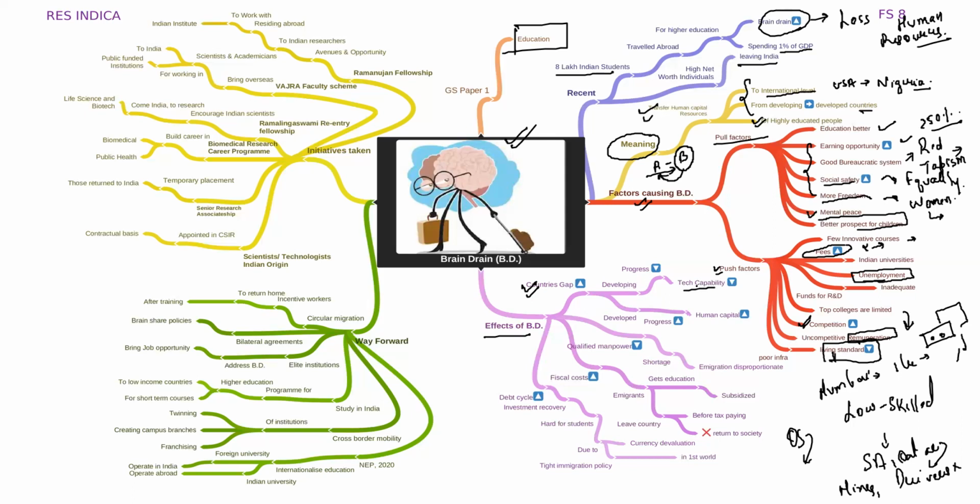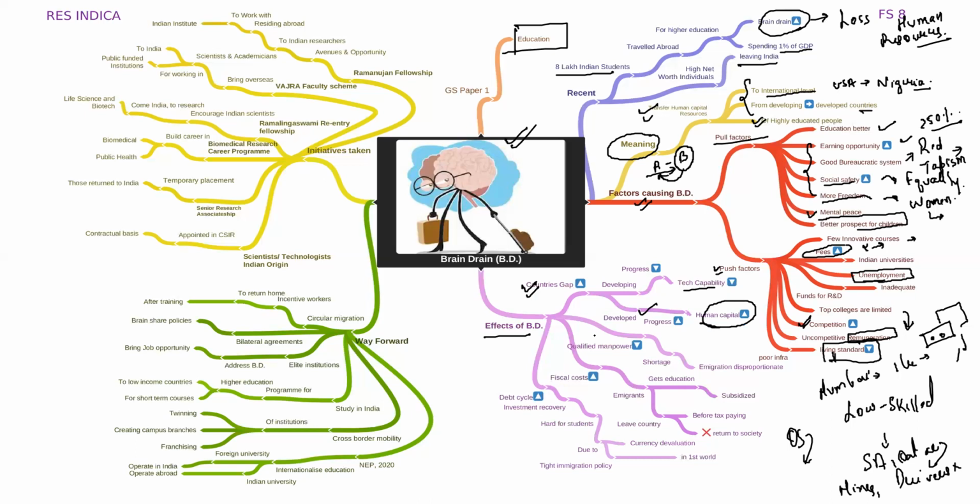Say, for example, a person has done engineering in India. He wants to do some research, but he is not getting the opportunities to do so. He goes to a Western country, say, for example, MIT. He gets enrolled over there. He does research over there, and the research he does will be helpful for that country. Getting the point? So the progress of the developed country increases because there is an overall increase in the human capital over there. Got the point?